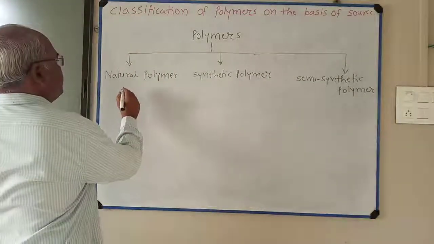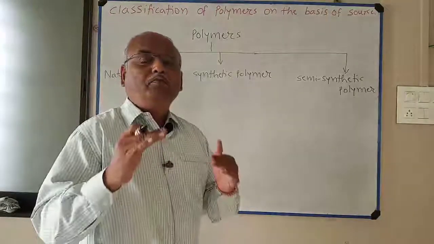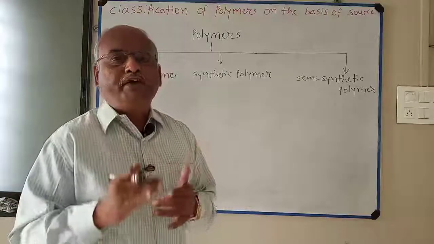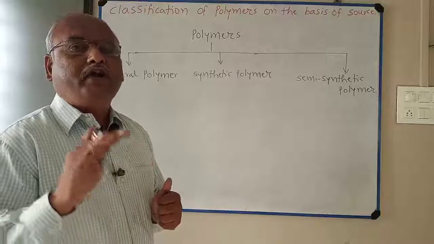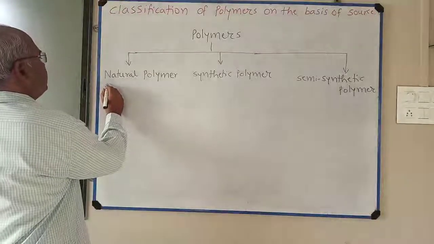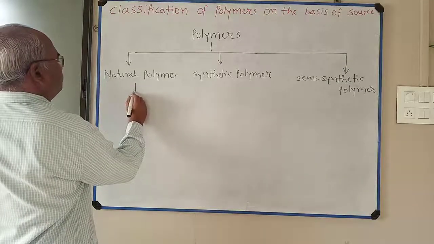These natural polymers are obtained from natural sources. The polymers obtained from natural sources are called natural polymers. These natural polymers are classified into two types.